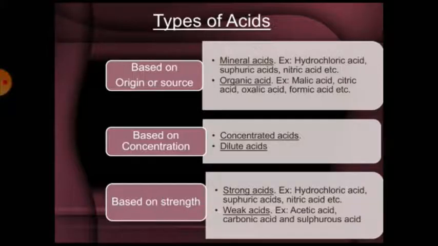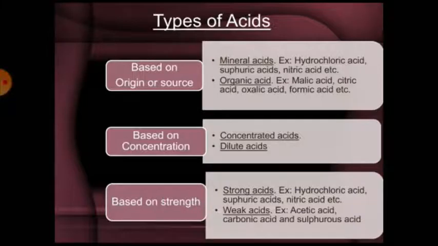Mineral acids are also known as inorganic acids. Acids that are formed from minerals found on land, water, or in air. These are mostly strong acids. For example, hydrochloric acid, sulfuric acid, nitric acid, and carbonic acid, etc.